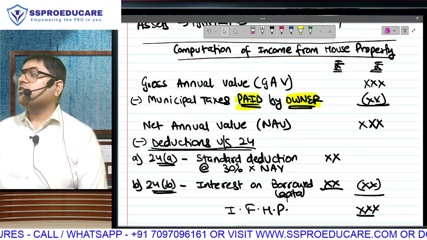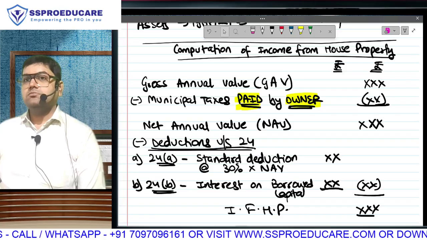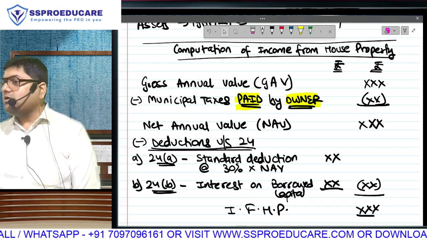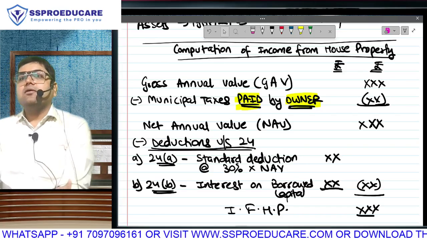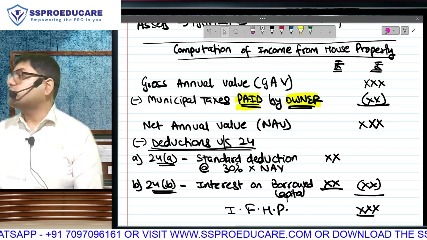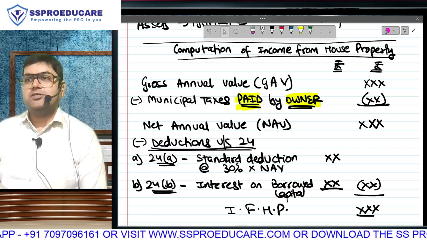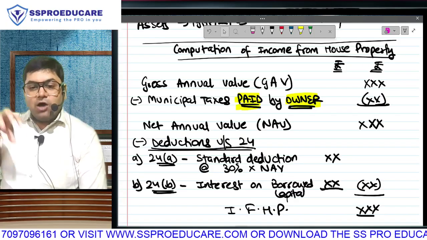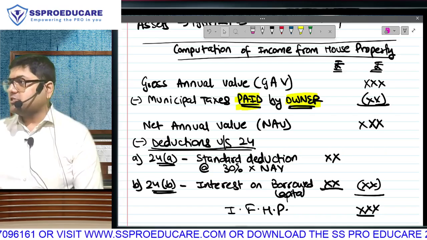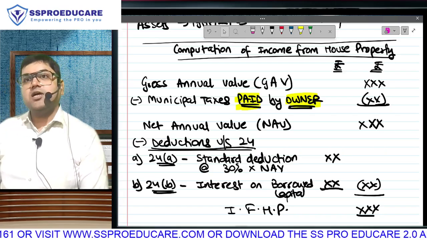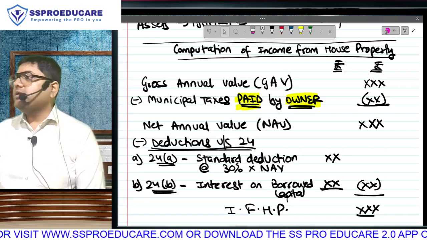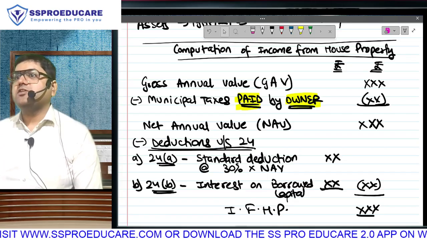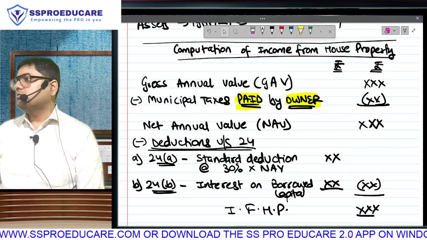But if there is any external leakage issue, if there is any external issue, so that repairing ka job or responsibility is on the owner. So will you incur repair ka expenditure? Just to let you know, general knowledge, the housing society, the cooperative society in which this property is situated, it is going to charge maintenance. Maintenance is not paid by the tenant. Maintenance is always paid by the owner.